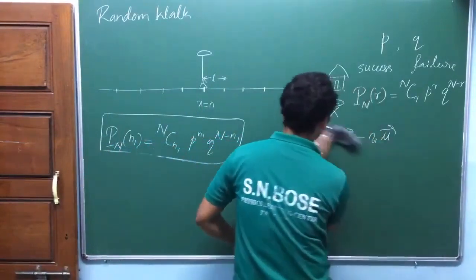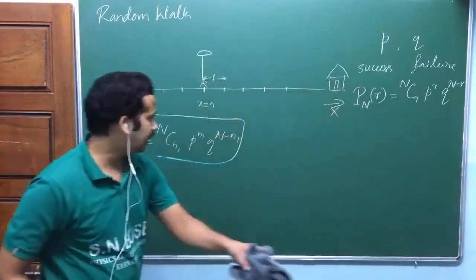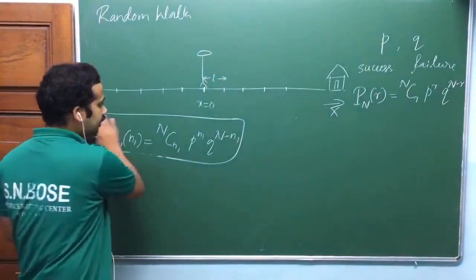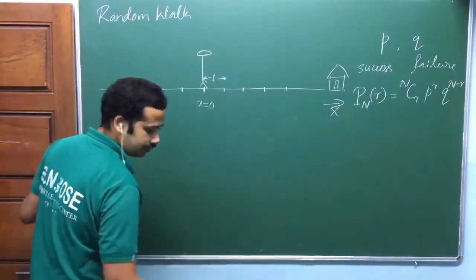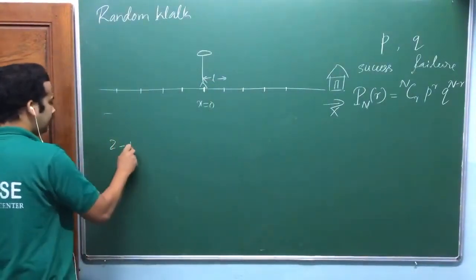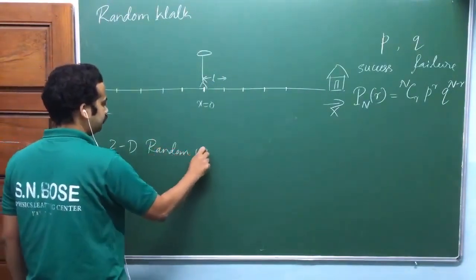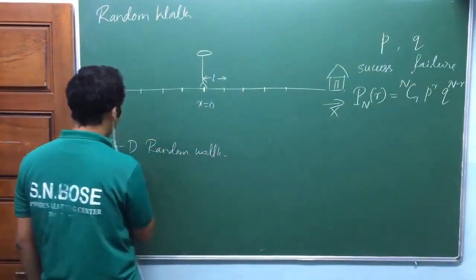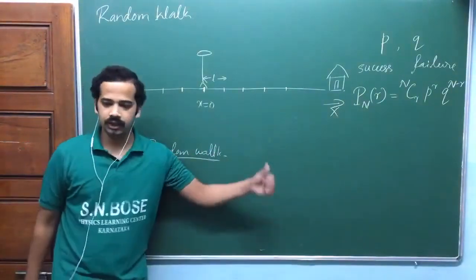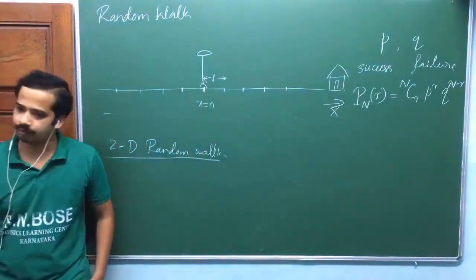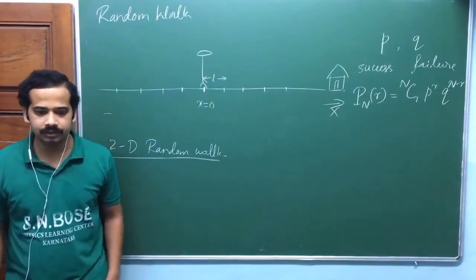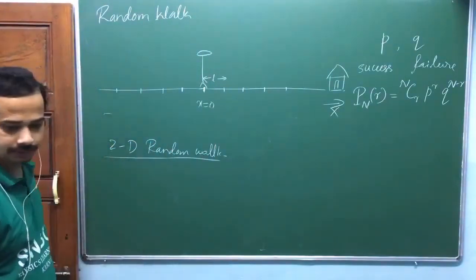Now that is one example, okay? The other example is this random walk need not be in one dimension, am I right? It can be in two or three dimensions, am I right? 2D random walk. Quite difficult to handle, okay? In case of one dimension, it was a binomial distribution. If you know the probability, it was a binomial distribution, am I right?